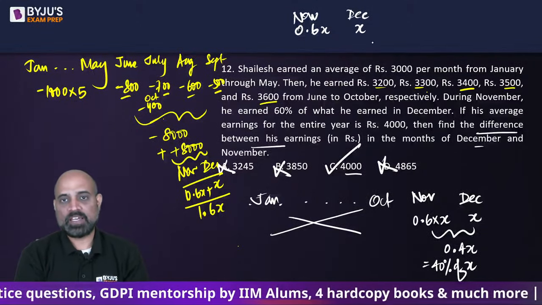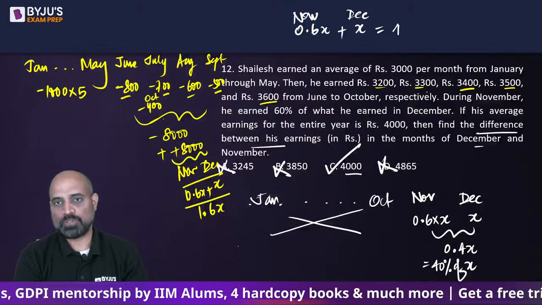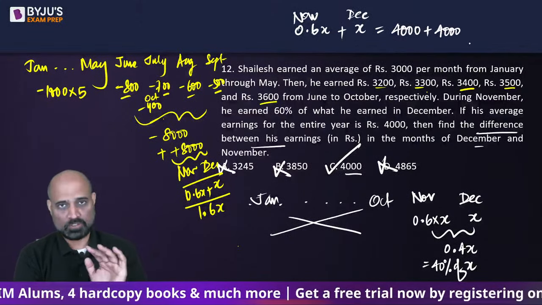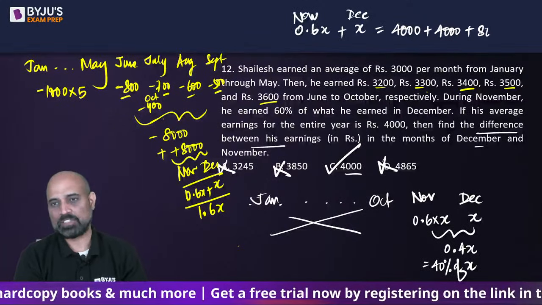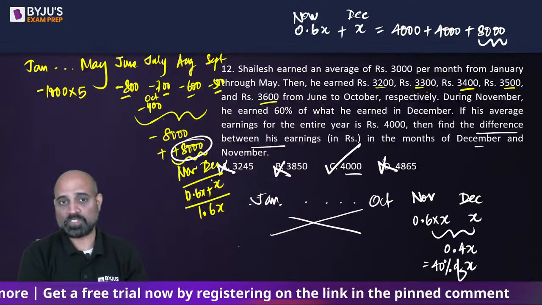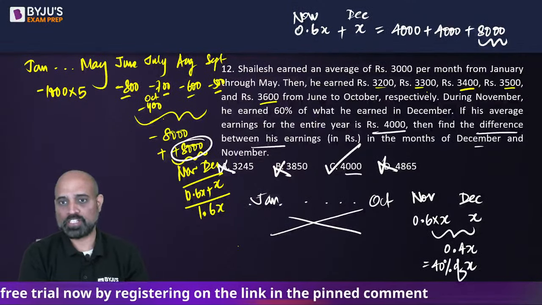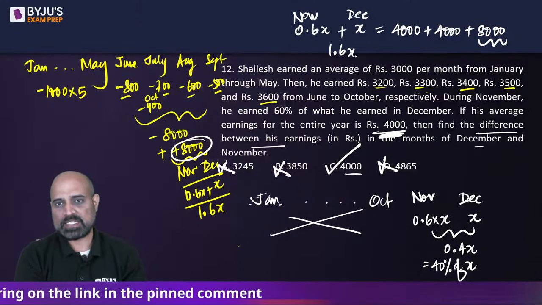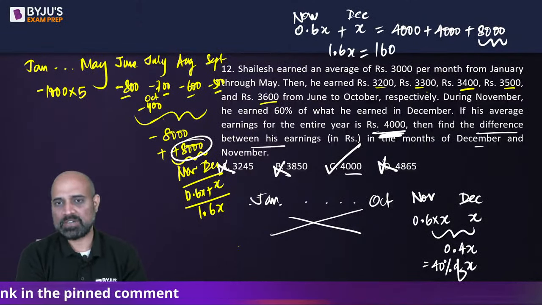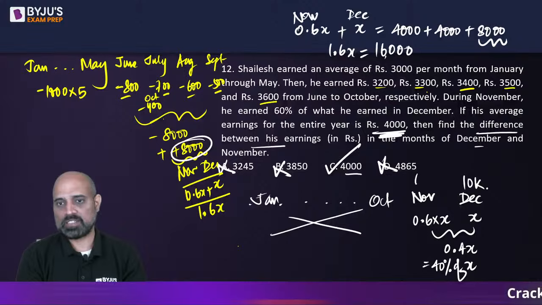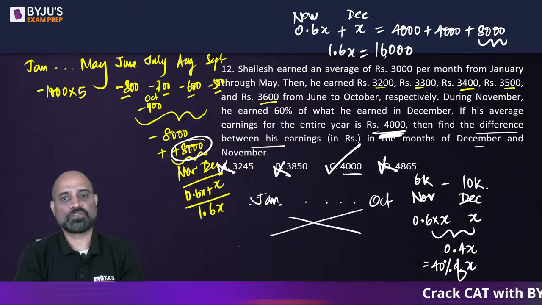Their sum should be 4,000 for November plus 4,000 for December, since that is what the average requires, plus the 8,000 extra that they need to have. So 1.6x turns out to be 16,000. And of course, x turns out to be 10,000. So December is 10,000. November is 6,000. So the difference is 4,000.